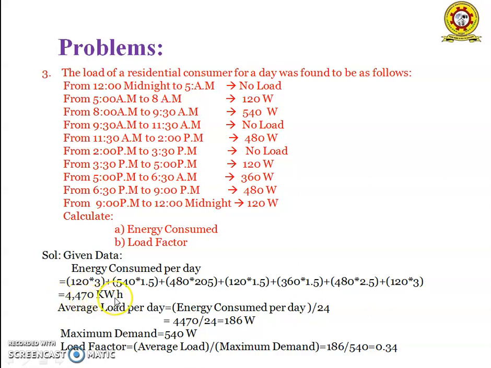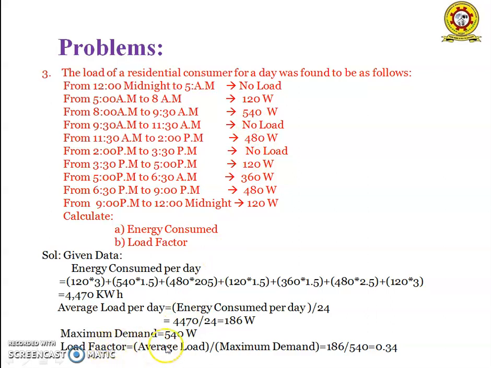4470 kilowatt hours. So average load per day is equal to energy consumed per day by 24, since we are considering a day. So 4470 by 24. We will get the average load per day is equal to 186 watts. And the maximum demand is equal to 540 watts. Since in the power consumed, the highest value is considered as the maximum demand. So from the given data, the maximum value is observed as 540 watts.